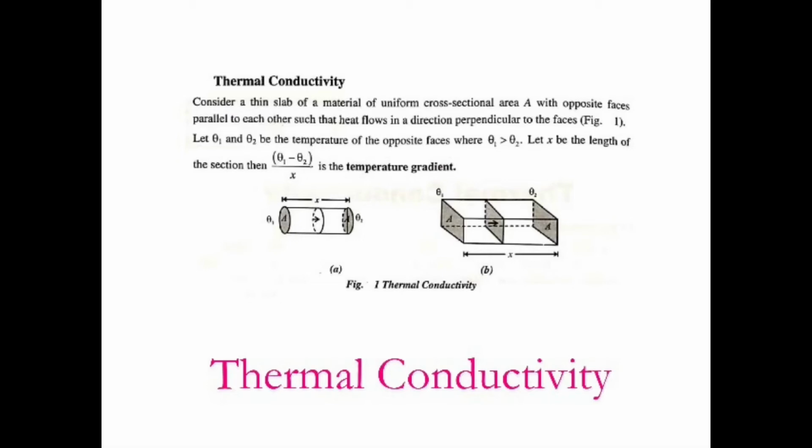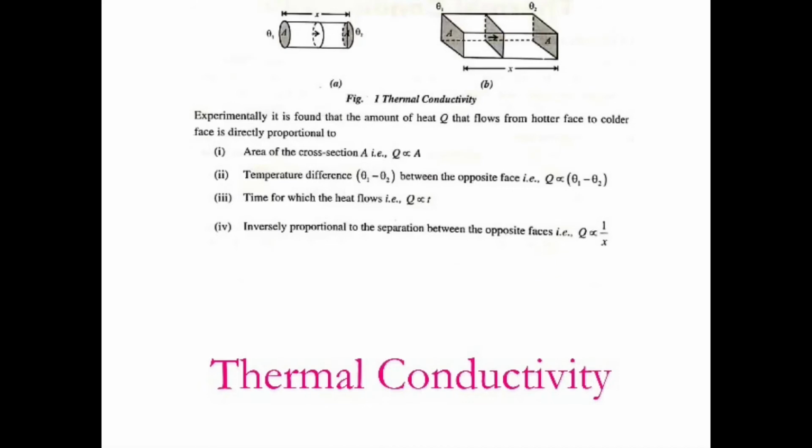Experimentally, it is found that the amount of heat Q that flows from the higher temperature end to the lower temperature end is directly proportional to the area of cross section A, that is Q is proportional to A, the temperature difference theta 1 minus theta 2 between opposite faces, that is Q is proportional to theta 1 minus theta 2, the time for which the heat flows, that is Q is proportional to t, and it is inversely proportional to the separation between the opposite faces of the slab, that is Q is proportional to 1 divided by x.